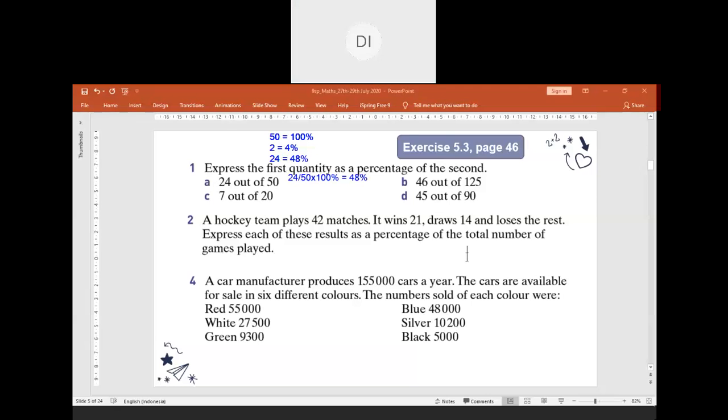Can we directly divide it and make it a decimal? After you make it a decimal, you make it a percentage. Oh, okay, that can also work. So that's why we do 24 divided by 50 first. You will get a decimal, right? From the decimal, you multiply it by 100 and you will get the percentage. It's also correct. Okay. Is there anyone having any question here?